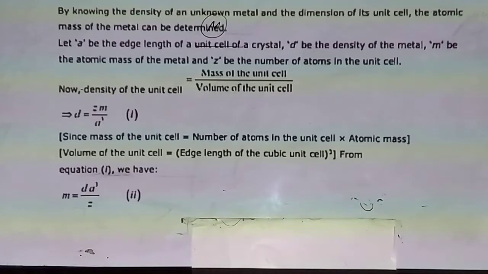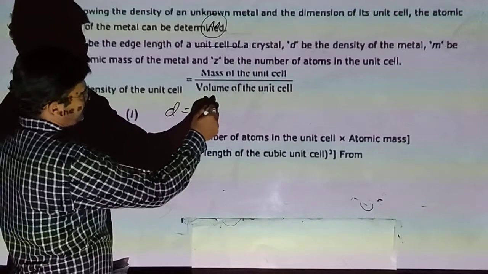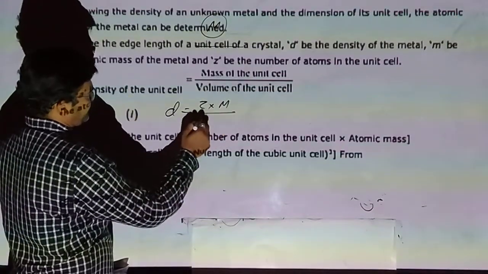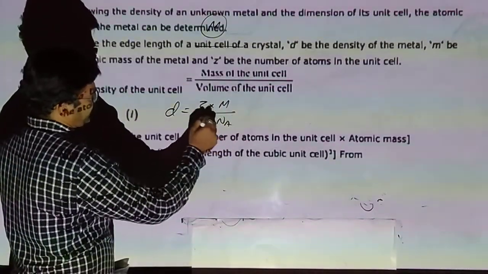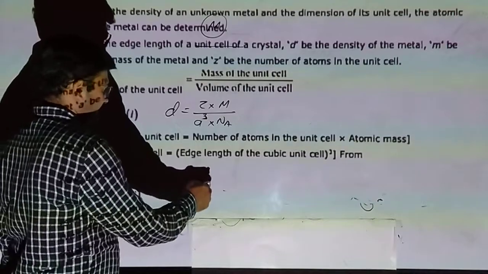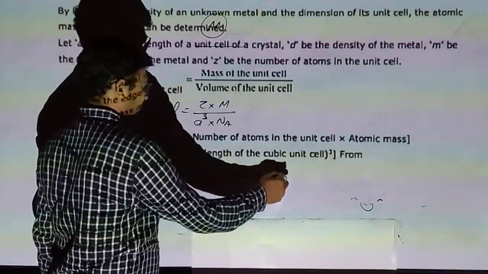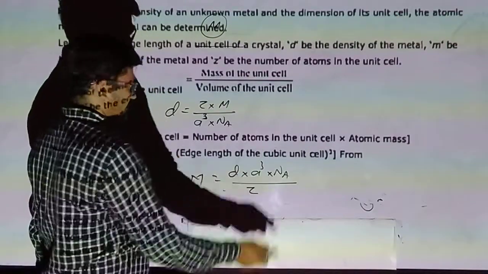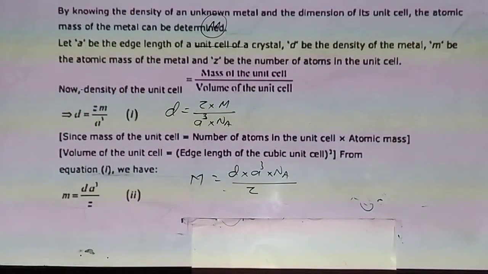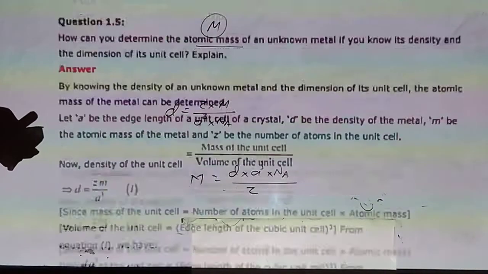We know the formula of density: d = Z M / (a^3 N_A). On the basis of it, M = d a^3 N_A / Z. We can define the atomic mass of the metal.